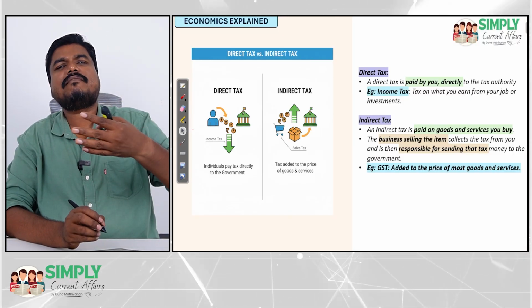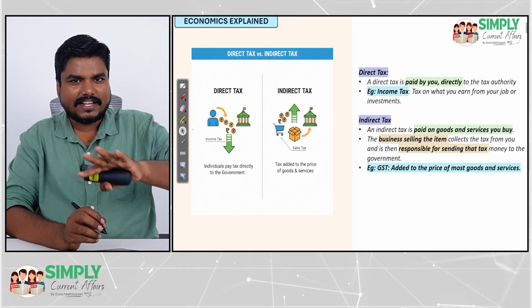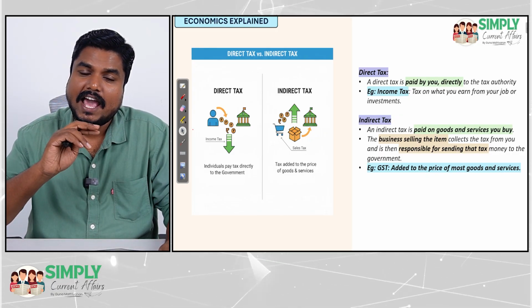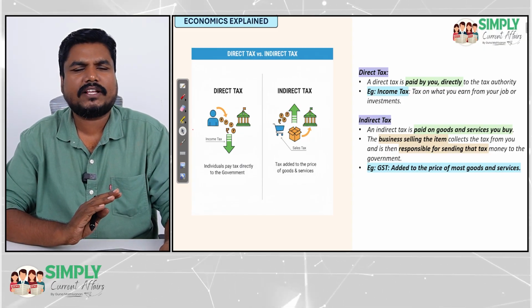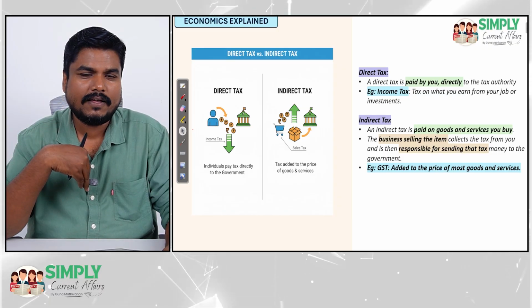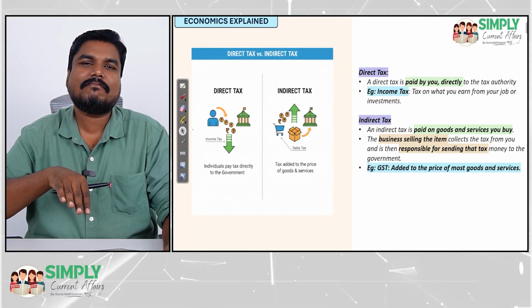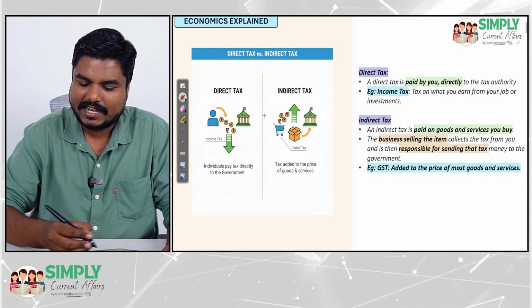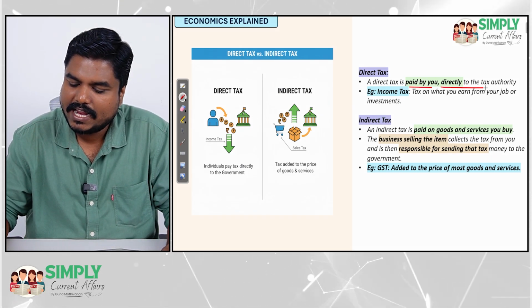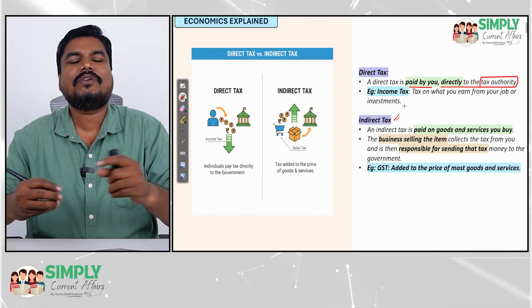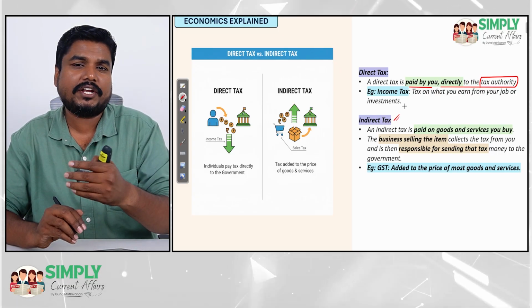See, direct taxes, as the name says, are taxes which are paid by the taxpayer directly to the government. For example, let us take income tax. Government is imposing income tax on Guna, and Guna will pay that income tax directly to the government. Right? So that is direct tax. It is paid by you directly to the tax authority. Now what is indirect tax? You will not pay it directly, rather you will pay it indirectly.